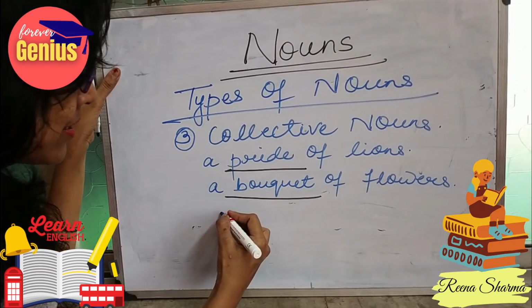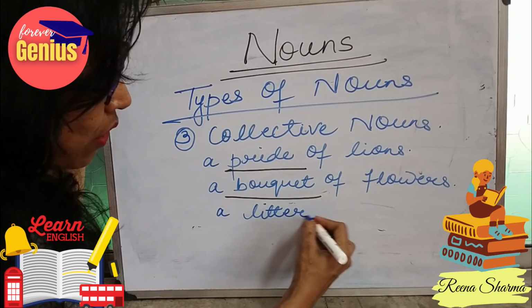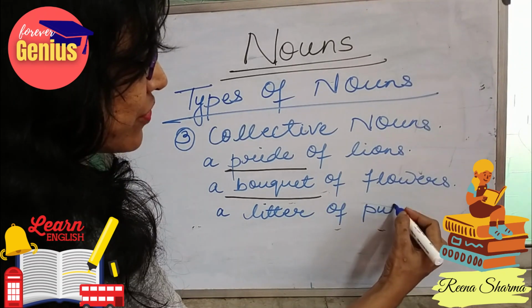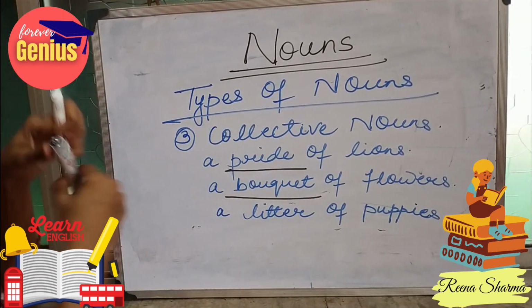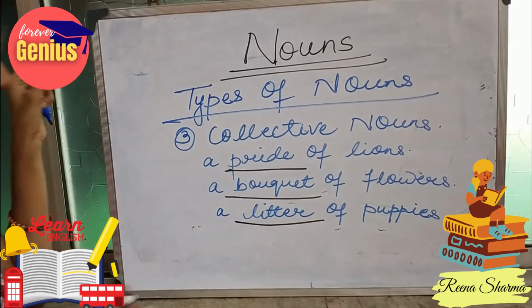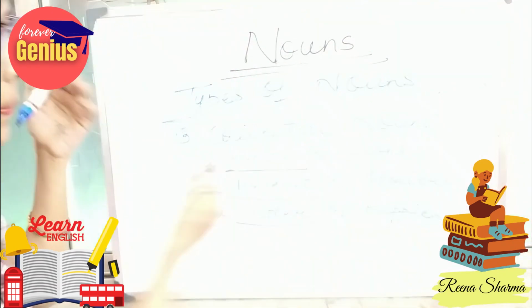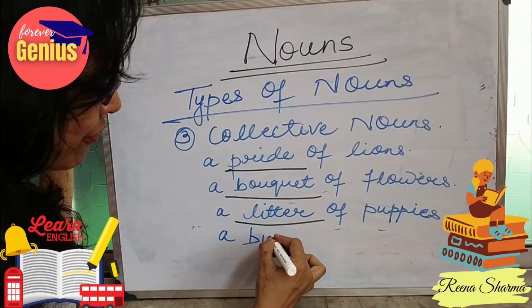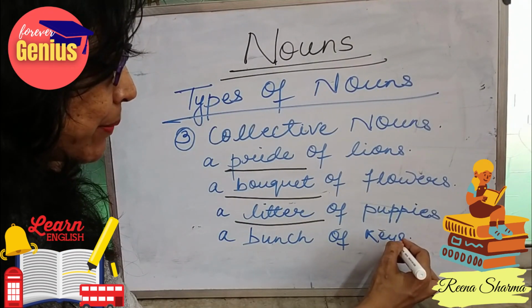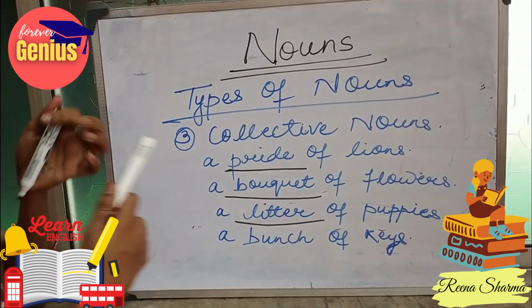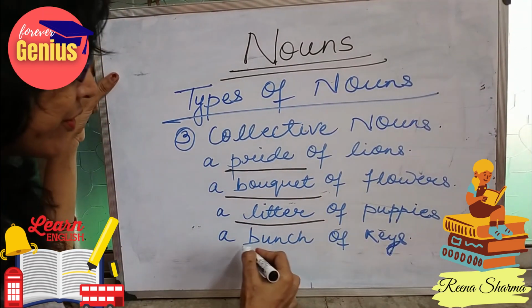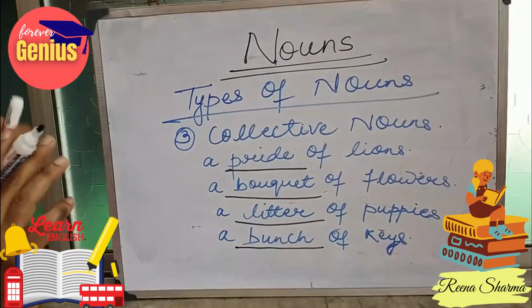These are more examples. A litter of puppies, meaning dog babies. This will also come into collective nouns. We use this word for a group of puppies. A bunch of keys: when a lot of keys are kept together, when they are not loose, we say a bunch of keys.